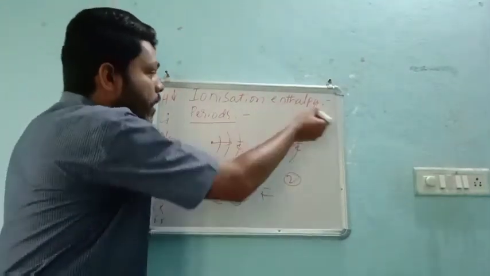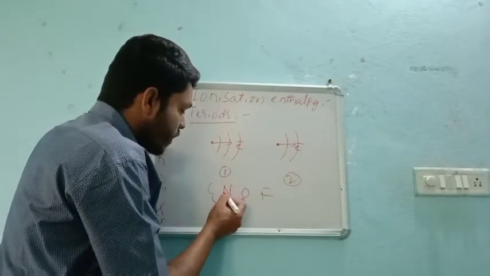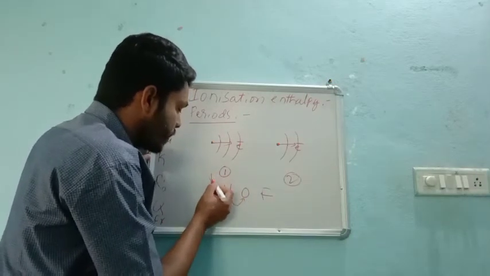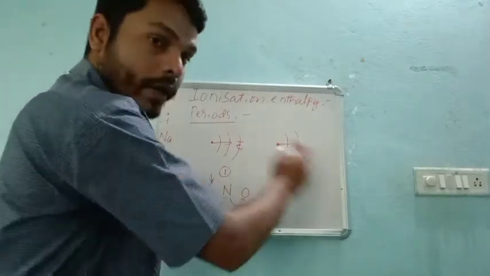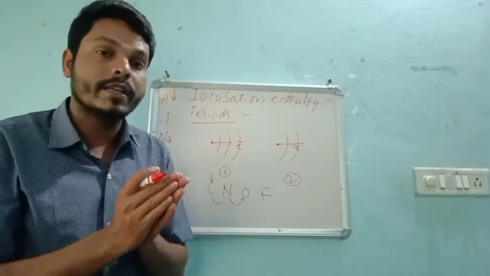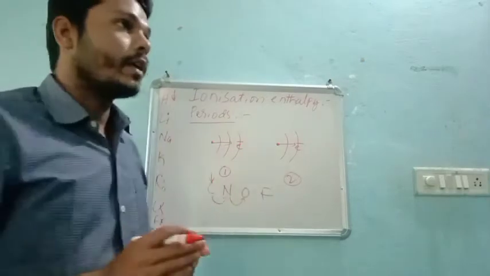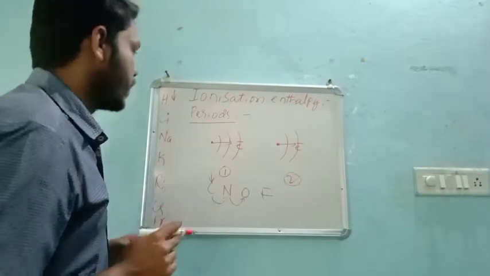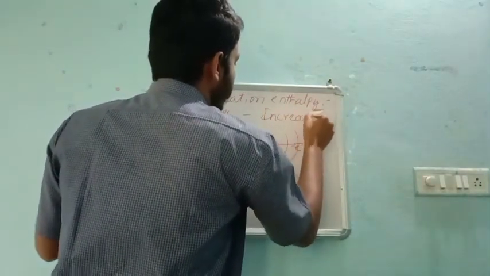Now, if we come to our concept, ionization enthalpy, then nitrogen requires more energy to remove the electron. As we move from left to right, the size is decreasing, which means the electron is coming near to the nucleus. As the electron comes near to the nucleus, it is very difficult for us to remove that electron. That means in periods, the ionization energy always increases.